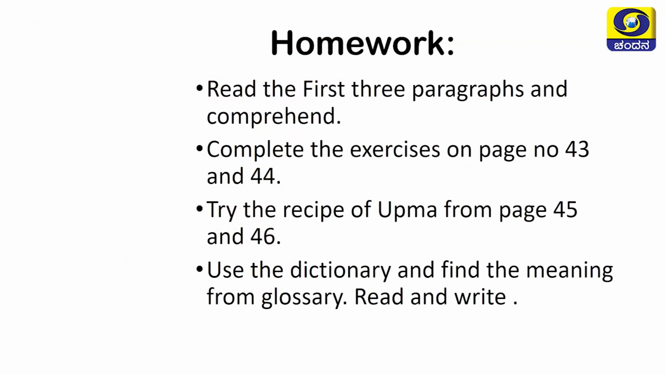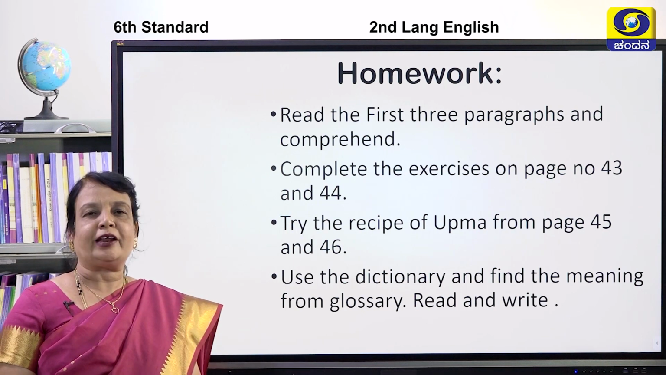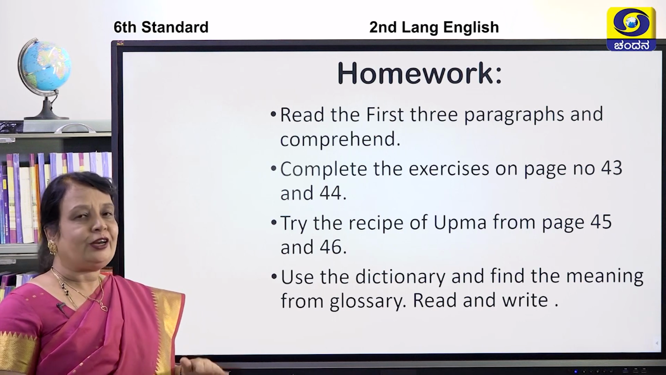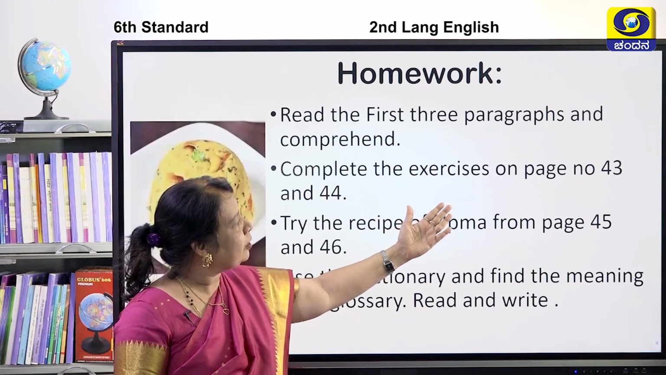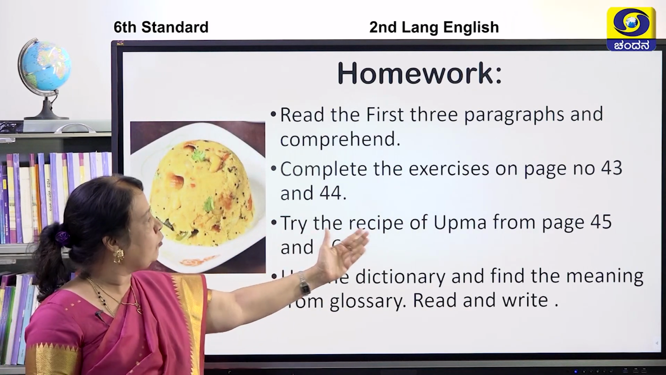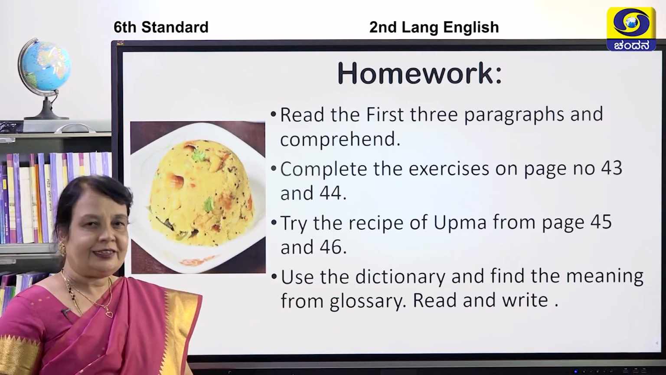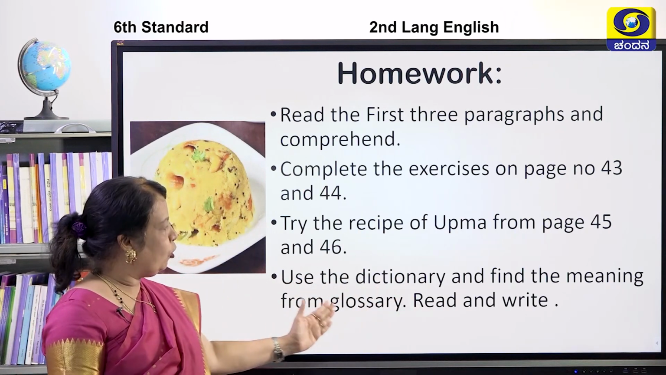Now children, we have come to the last part of our lesson, that is homework. Read the first 3 paragraphs and comprehend. You are supposed to read the 3 paragraphs from the lesson, how do bees make honey, and then you are supposed to understand. Complete the exercises on page number 43 and 44. Then again, try the recipe of upma from page number 45 and 46. Yes children, the last one is use the dictionary and find the meaning from glossary.